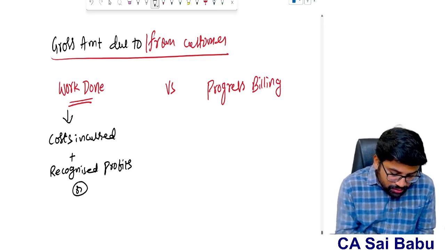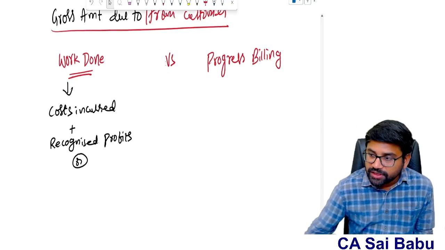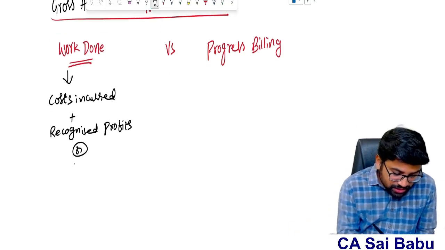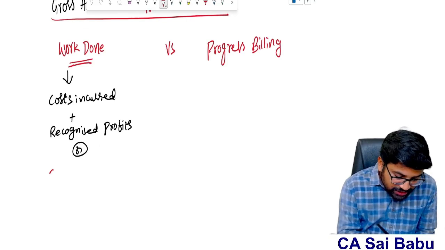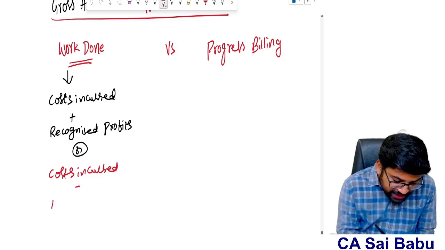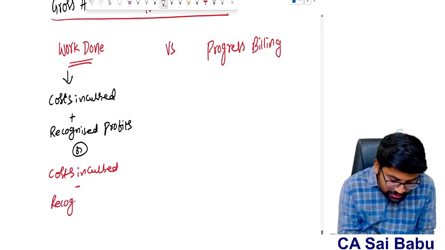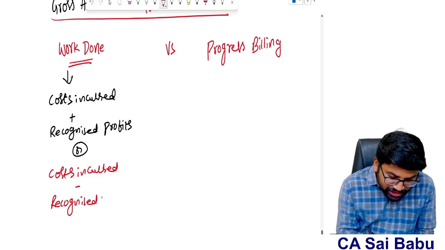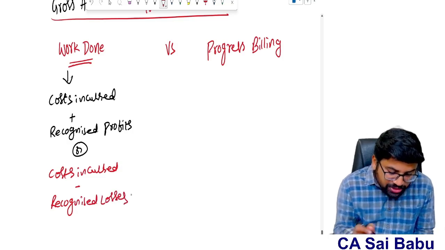Or suppose if there are losses, what you have to do is take the cost incurred, and from that you minus recognized losses. Then you will get the work done, sir. How much is the work done?